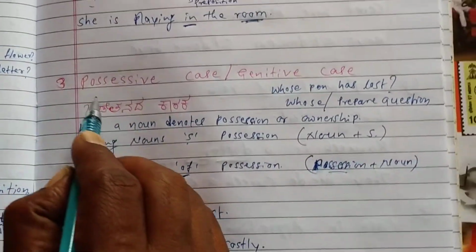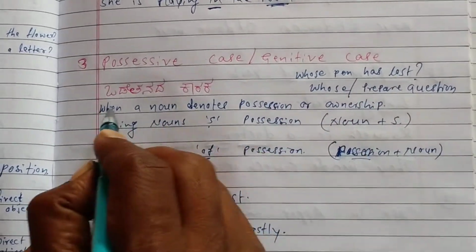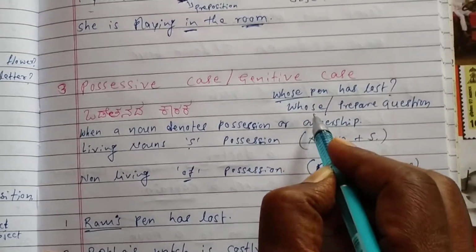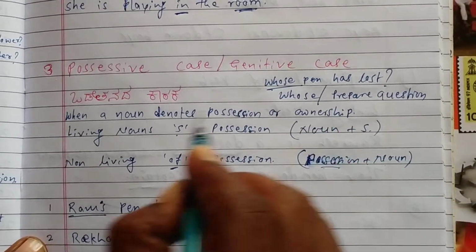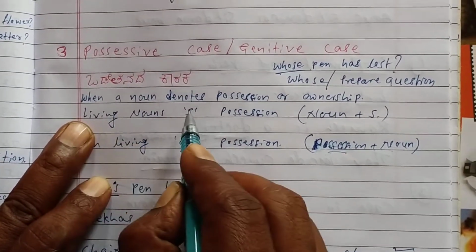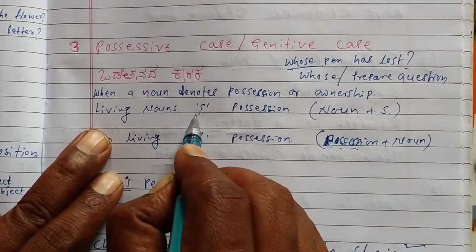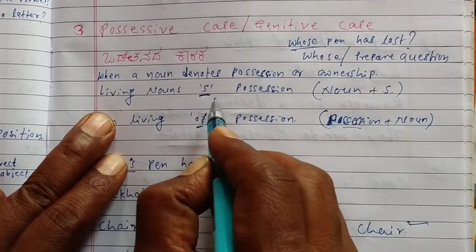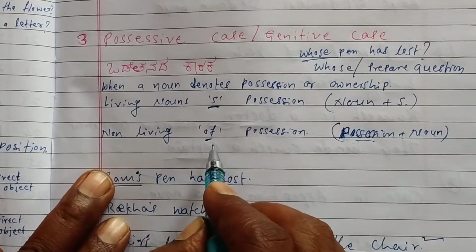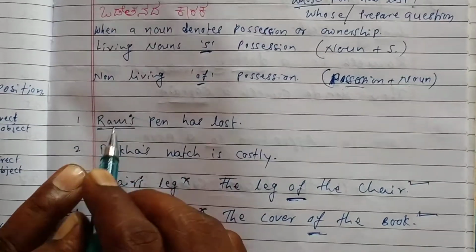And third I will go to the possessive case, or we will call it the genitive case also. And if we make the questions from whose, ownership karaka, if there is an answer, that is a possessive case. So I will go to the examples. When a noun denotes possession or ownership, if living things are there, we add apostrophe s. So noun plus 's, and if non-living things are there, of plus noun. Now possession plus noun. So I will give examples.